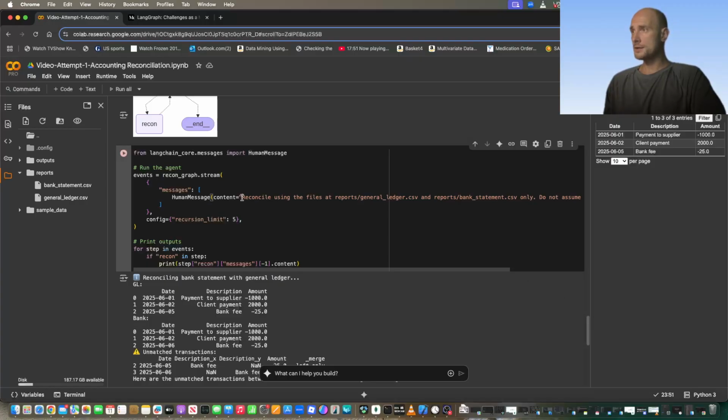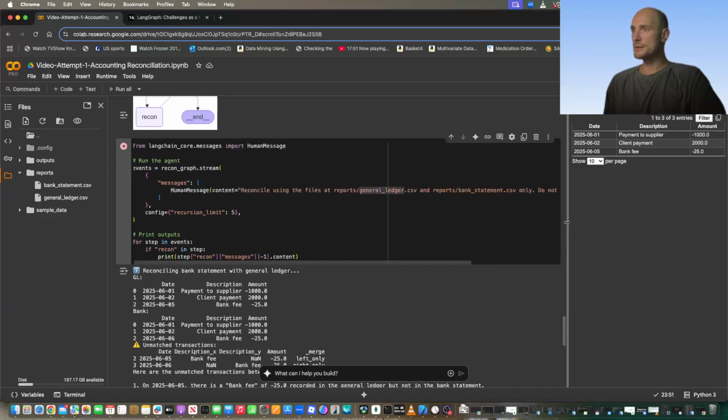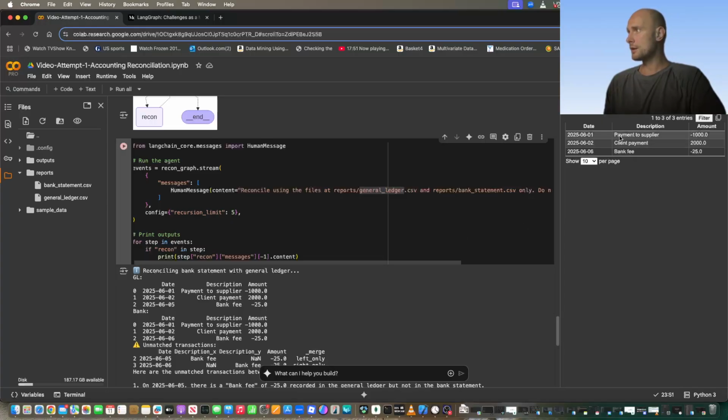So we are asking our agent to perform reconciliation between the general ledger and the bank statement, and we're feeding the two files to it. That's how the first file looks, just 3 payments on 3 dates on the bank statement, and the general ledger information with pretty much the same dates with the exception of the final bank fee.